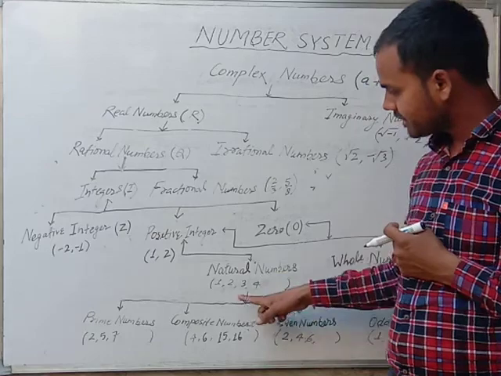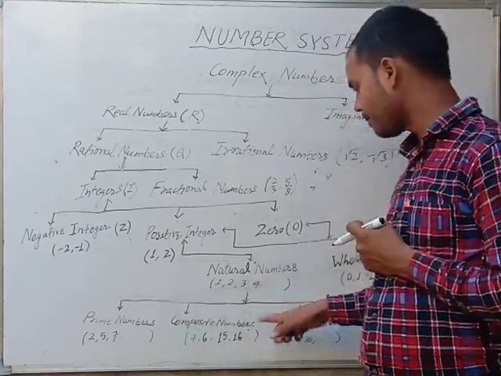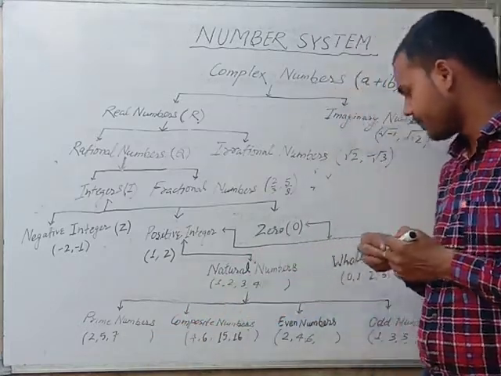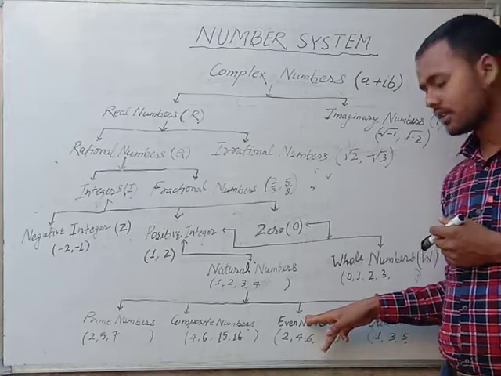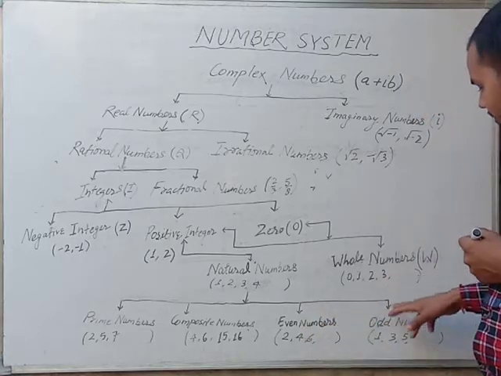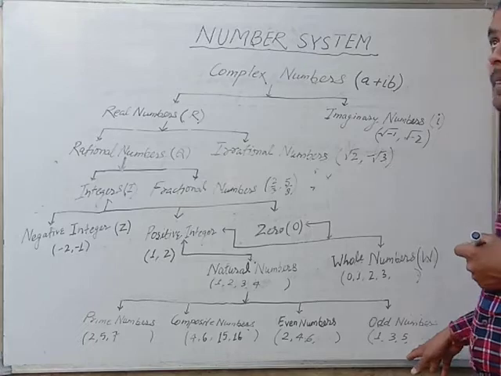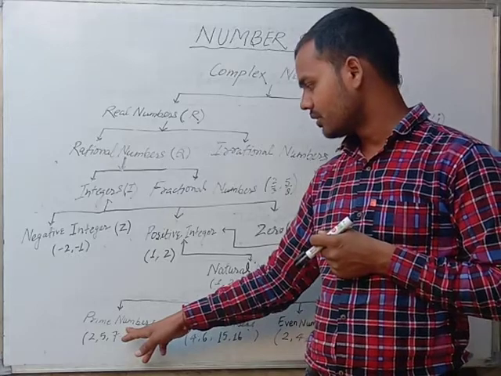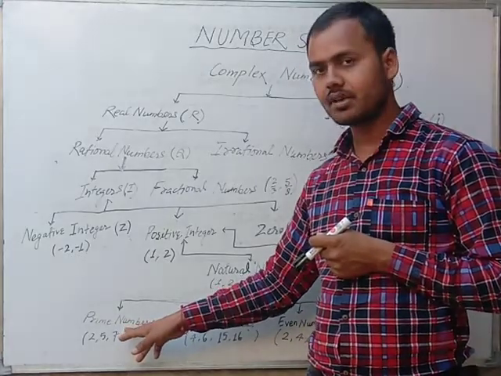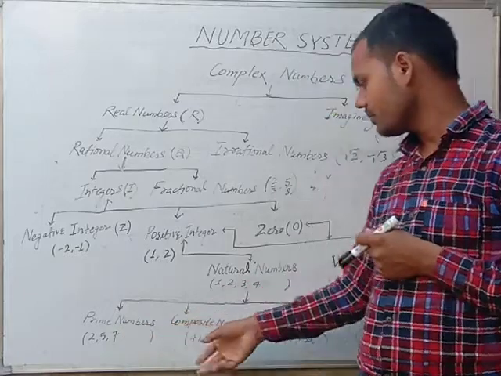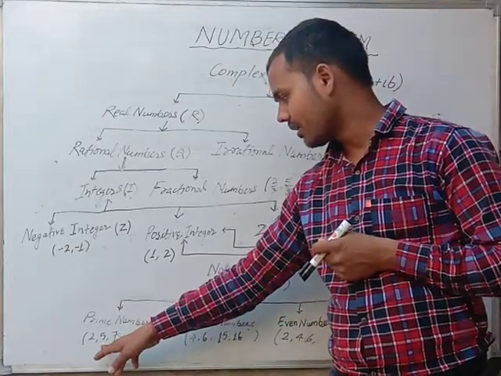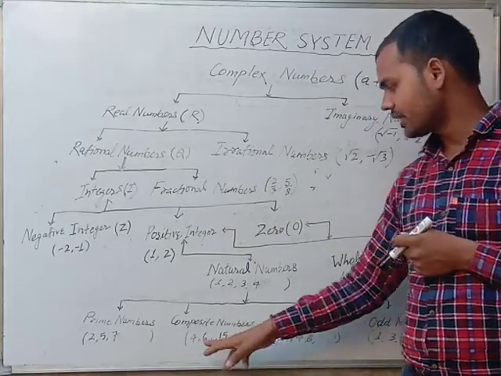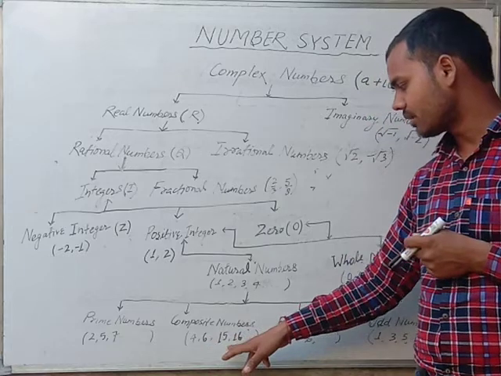Natural numbers are divided into four parts. First is the prime numbers, second is the composite numbers, third is the even numbers, and fourth is the odd numbers. The numbers which have no other factors than 1 and itself are called prime numbers, for example, 2, 5, 7. Composite numbers, for example, 4, 6, 15, 16.